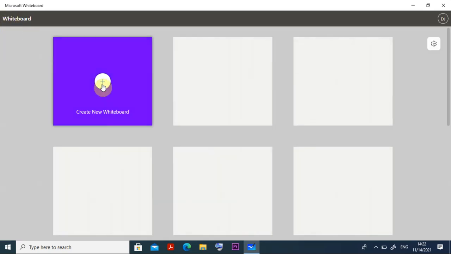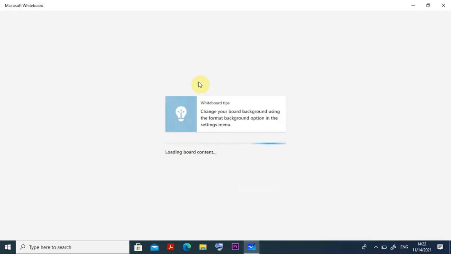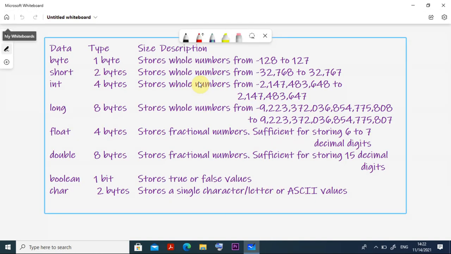Then immediately after that we go for variables, how to declare the various variables and all the things we come across here. Before going to the variables, let us see what different types are available. You see the data type, size and description, right? When I talk about byte, it is only 1 byte, 8 bits, and stores whole numbers from minus 128 to 127. Why am I talking about this? Suppose I declare an integer, it stores whole numbers in a much larger range.